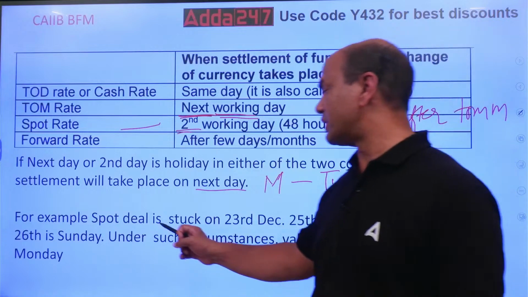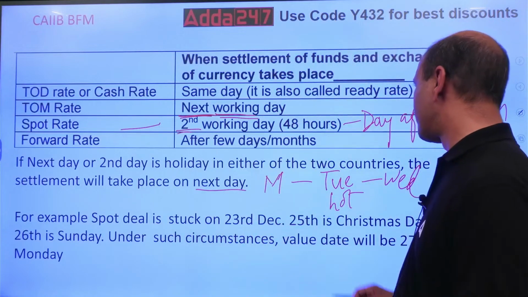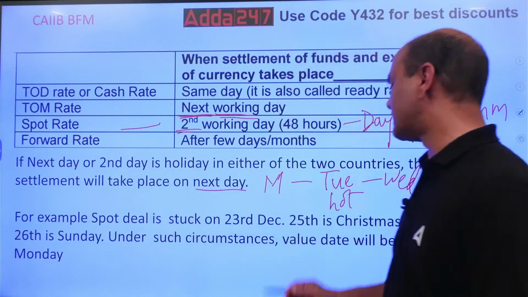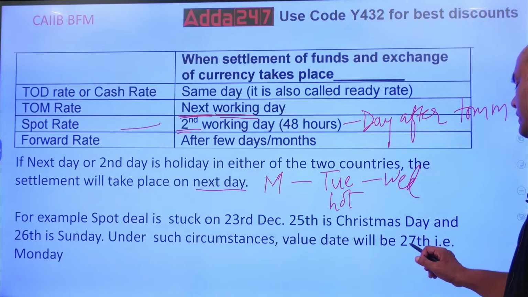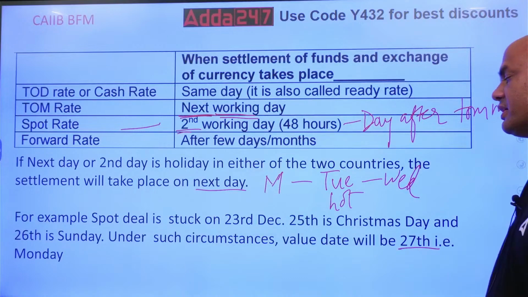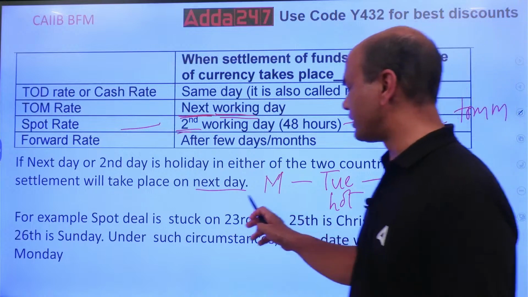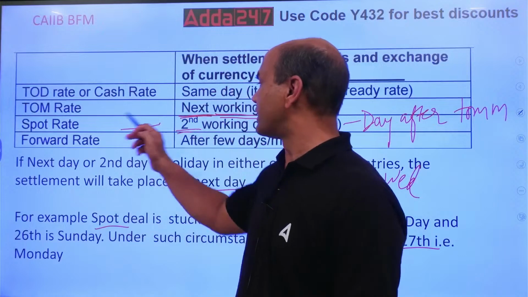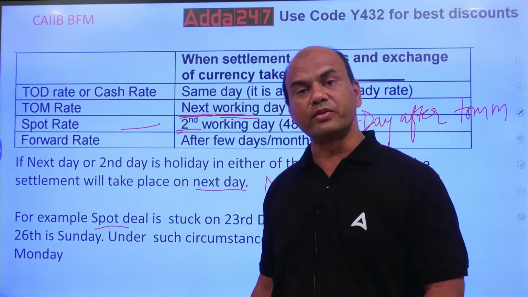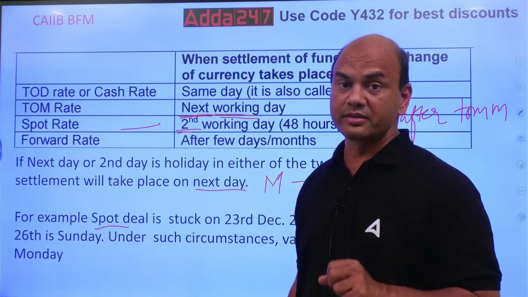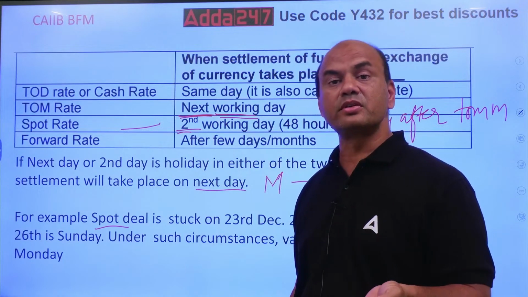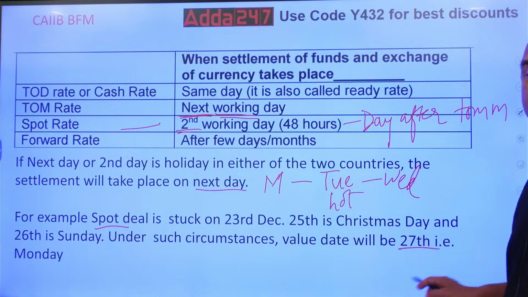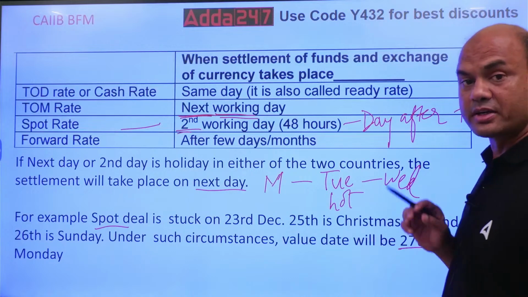For example, a spot deal is struck on 23rd of December, 25th is Christmas day, and 26th is a Sunday. Under such circumstances, the value date of the transaction will be 27th, right? So on 23rd I have struck the deal, and it is spot. Remember, spot means what? Spot, second working day: 24th, 25th. But 25th is a holiday, and 26th is also a holiday. So 27th. Okay? So this is the meaning of next working day. Always remember, it's working.